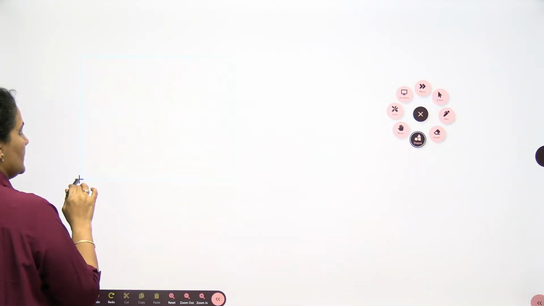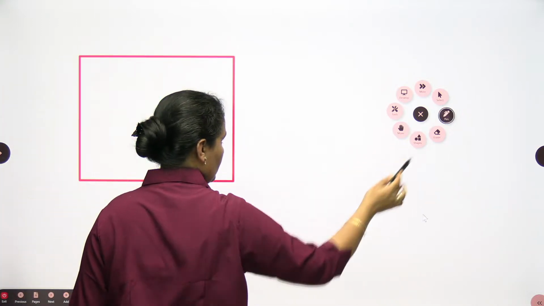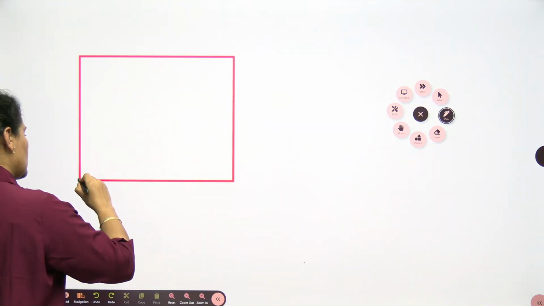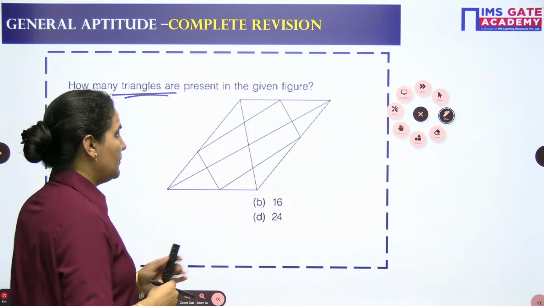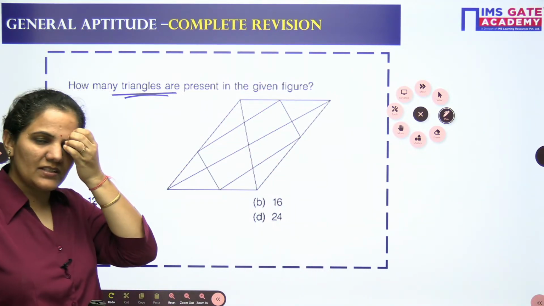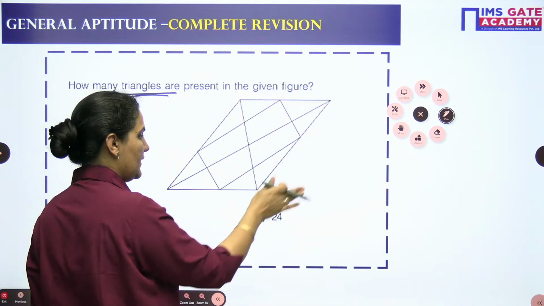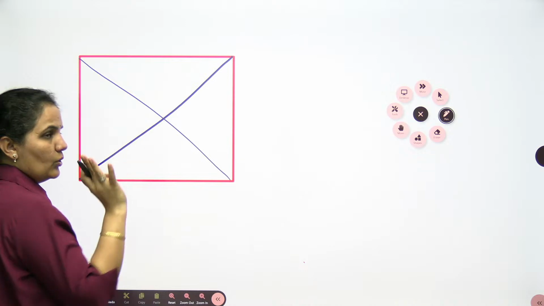Let's approach it. You are looking for the number of triangles in the given figure. First of all, I am making the outer portion. This looks like a parallelogram or rectangle. So I am making the outer portion here, which I can make like this, where I am having 4 diagonals.